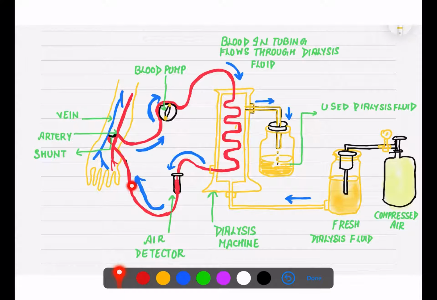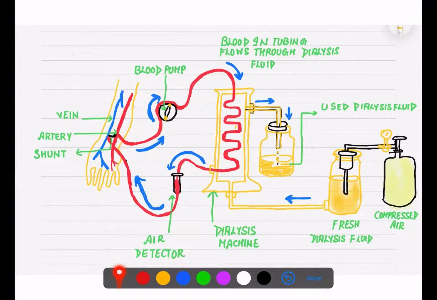Once they make the connection between artery and vein, this blood flows with high pressure, goes to the heart, gets oxygenated there, and then runs normally. So this is our dialyzing process. With this process we are able to finish our chapter.